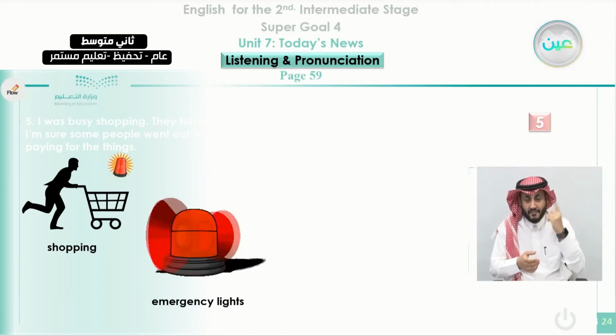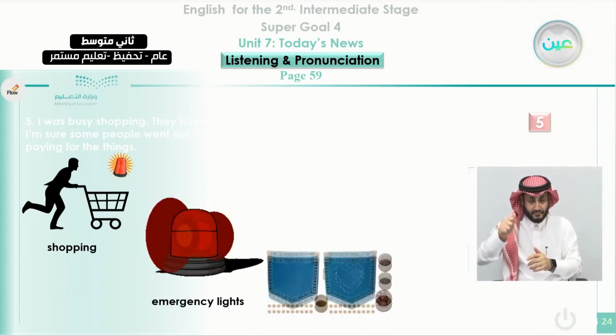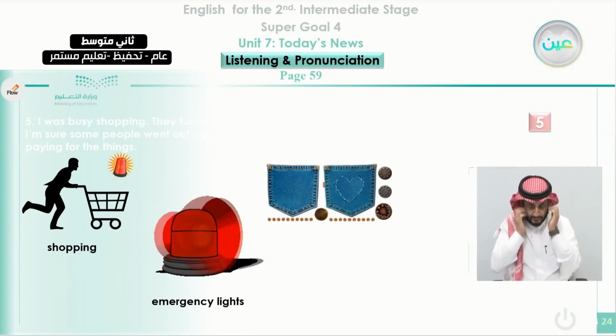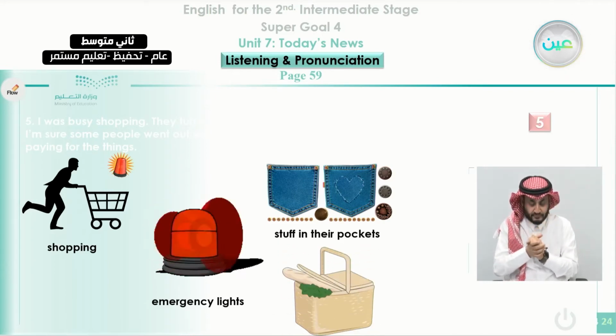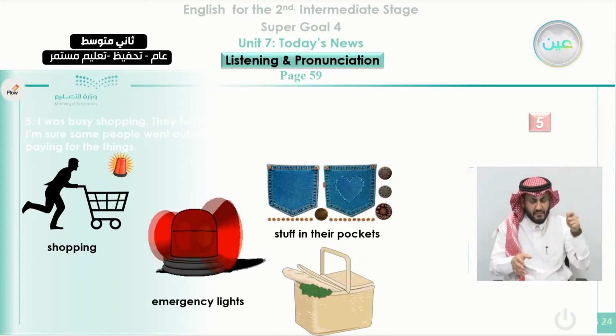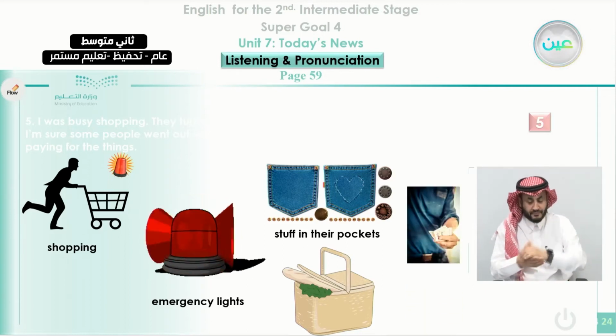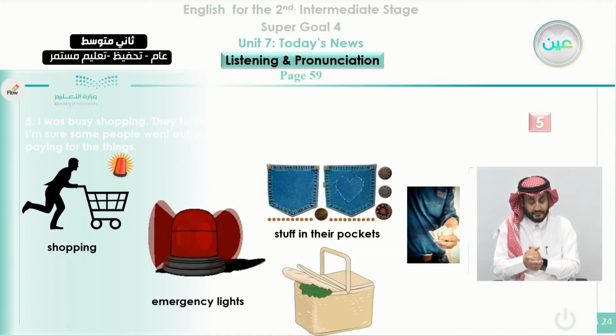It's called an alarm of fire or something like that in the supermarket. And the speaker in this conversation told us that there might be some people who took stuff in their pockets or in the bags, and also they went out with this stuff without paying. They didn't pay money. So this is conversation number 5.